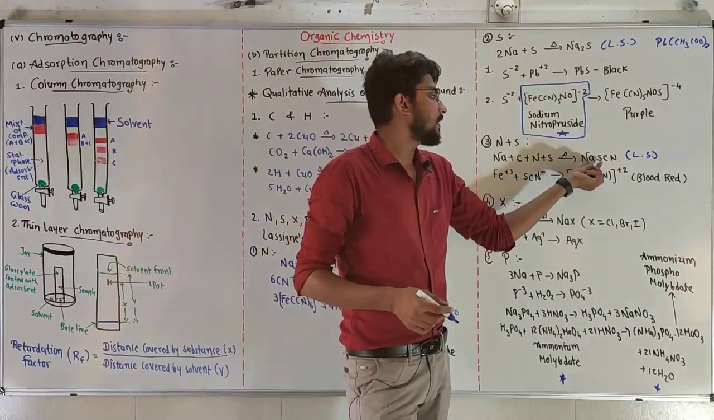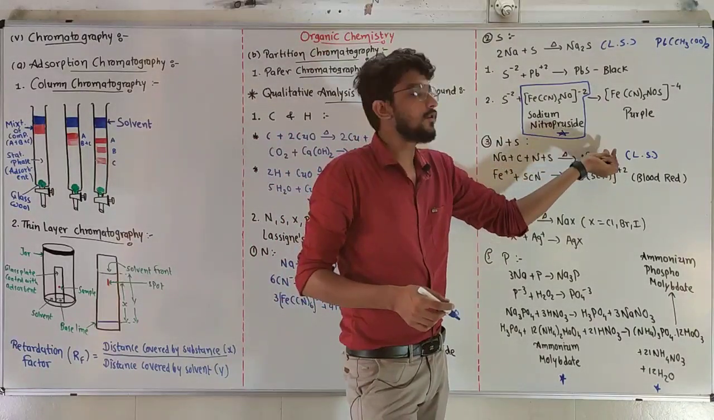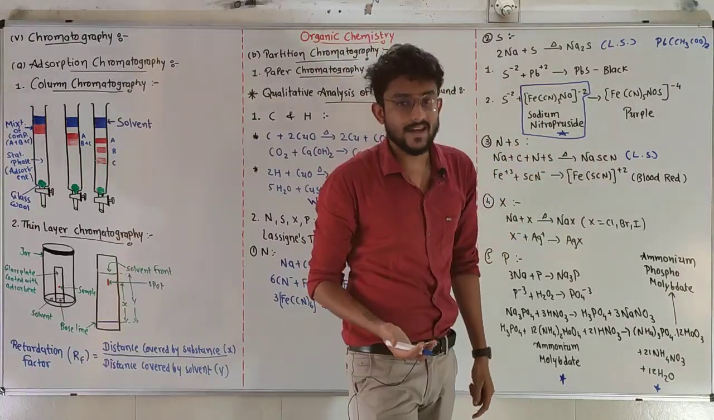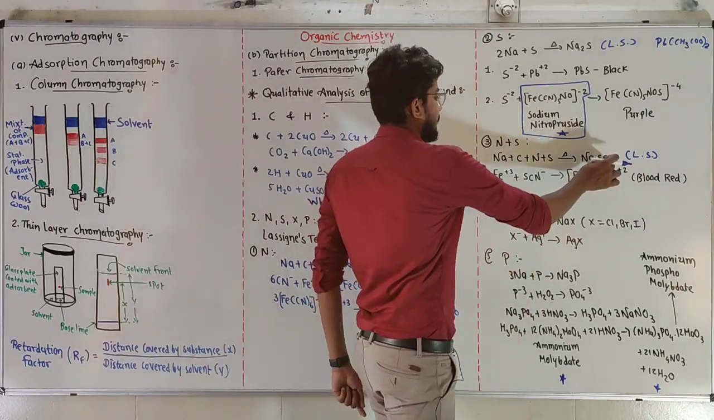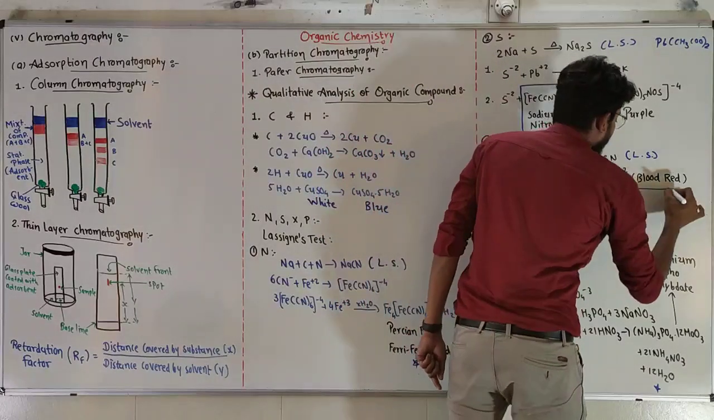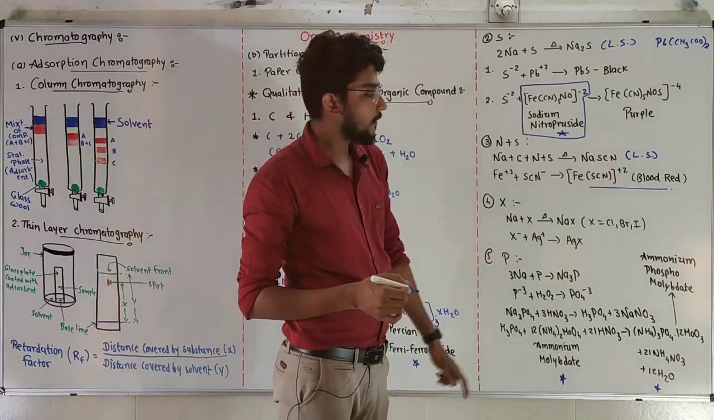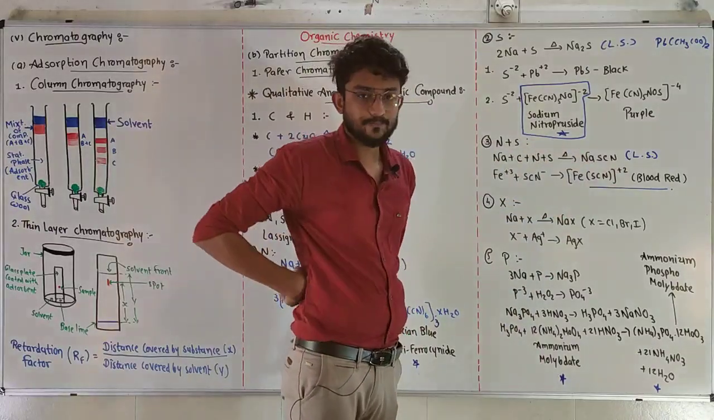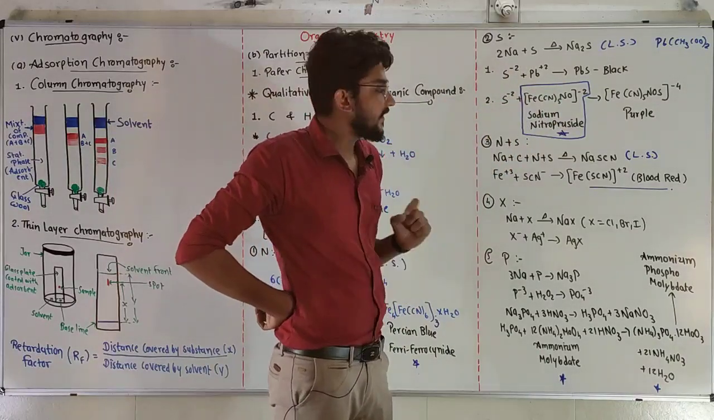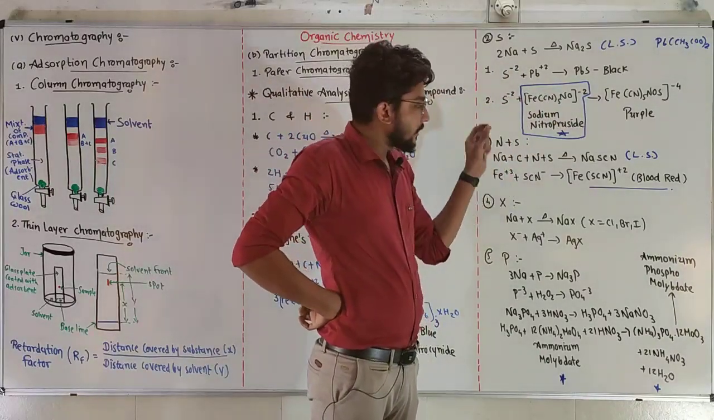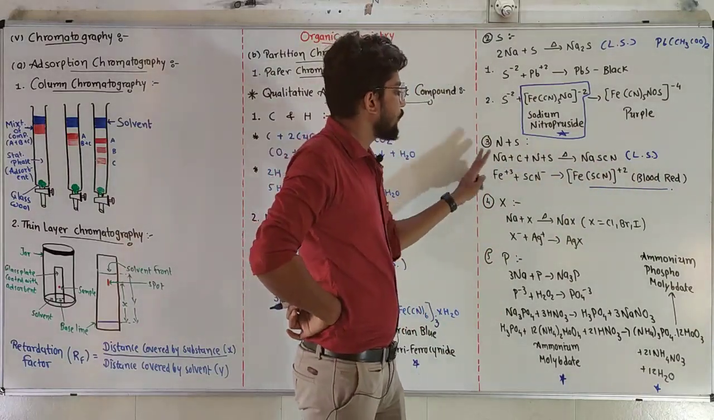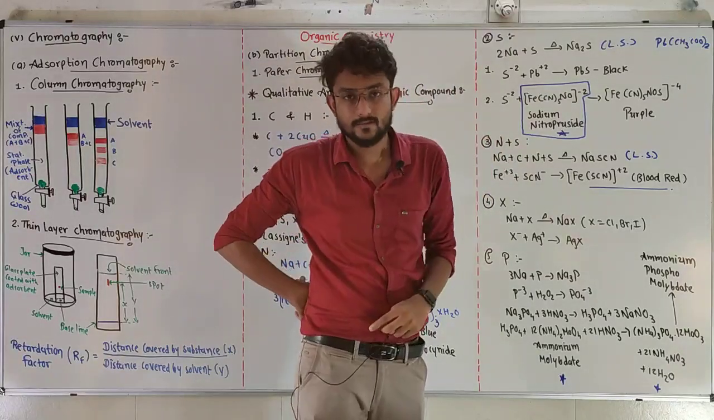Our solution will contain sodium thiocyanide, not sulfide. Thiocyanide, when it reacts with Fe+3, gives us a blood red colored solution of FeSCN+2. So simply, if both tests come negative, we have to add FeCl3 into the Lassaigne solution, and if we get a blood red color, that means our solution contains both nitrogen and sulfur.